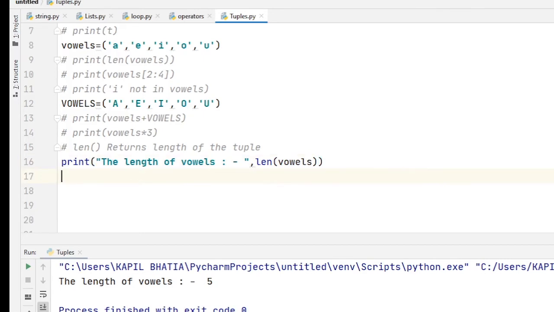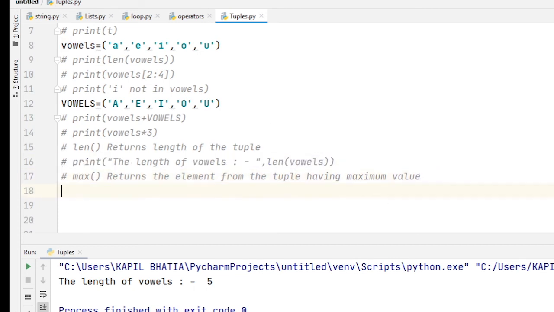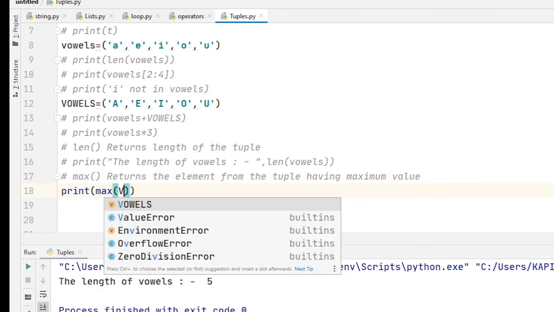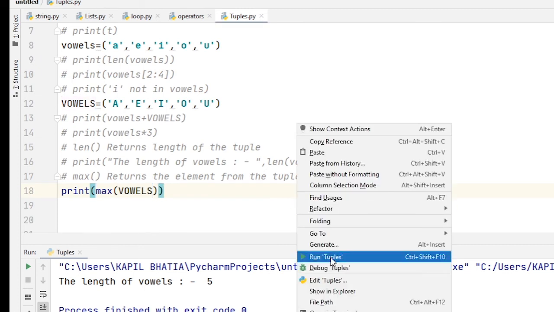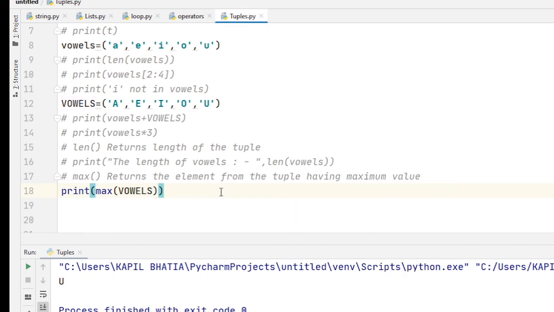Next method is max method. It will return the element from the tuple having the maximum value. So for that, if I write print max of VOWELS, it will return capital U. Okay. So I hope you understand how to use max method.